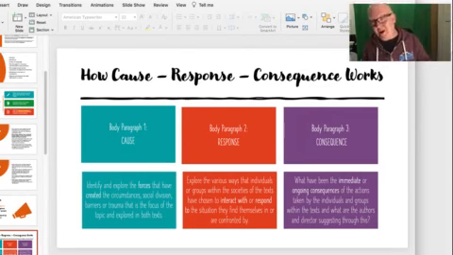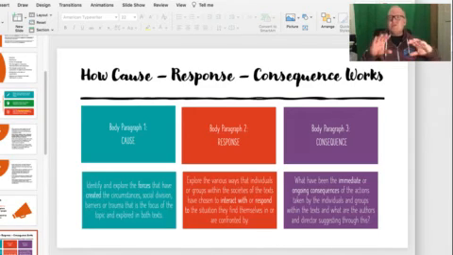In the second body paragraph, you're dealing with the response. So what's the response to the cause? How has Malala Yousafzai responded? You talk about how she works to get her voice heard, and how she uses her voice in the BBC. All those things that happened, how her voice grows in the community. So that's the response to the cause.